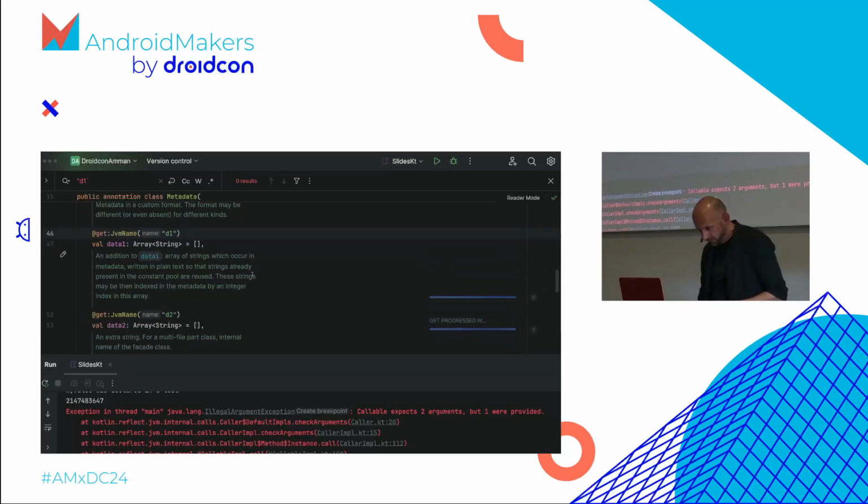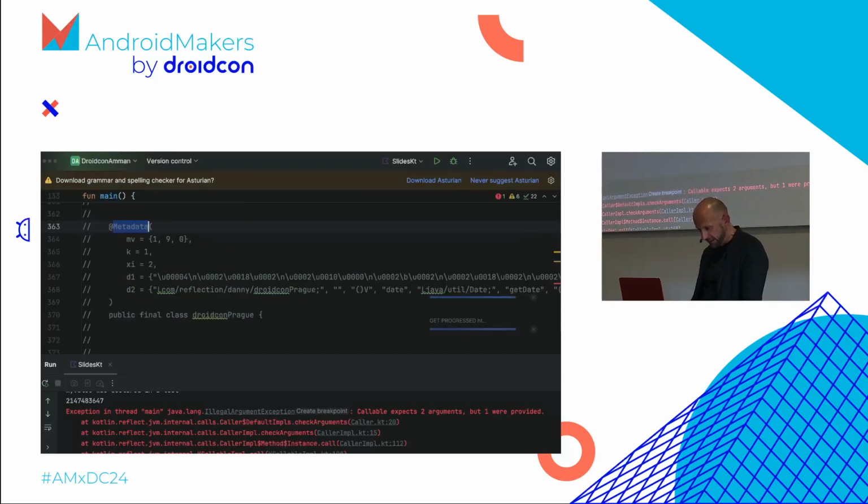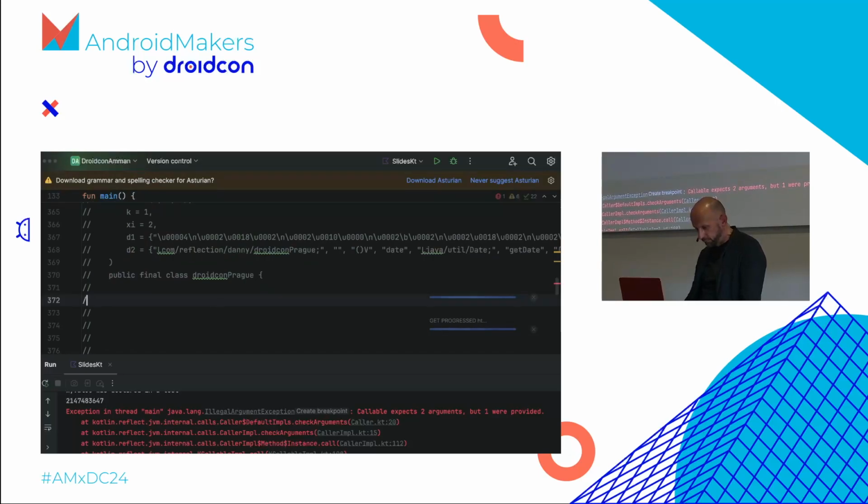Let's look at D2. In addition to data1, an array of strings which occur in the metadata in plain text, so that they will be present in the constant string pool. For optimization reasons they're already there. It gives us some hints, there are some relations between the two things. But this is not so helpful, so let's find out a bit more. How do we find out more?